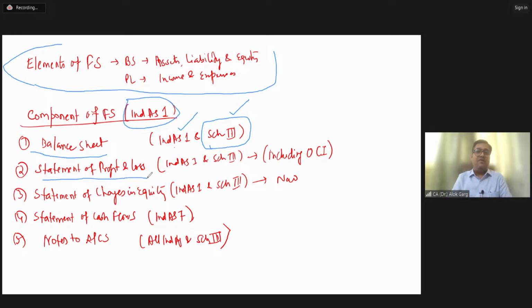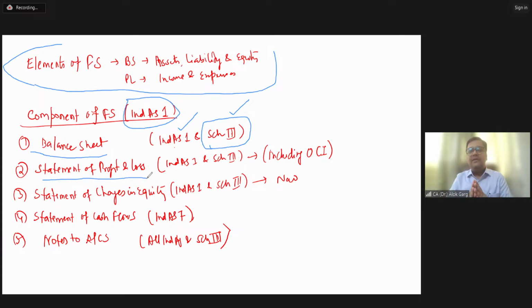Friends, is it a profit and loss account or is it a statement of profit and loss? What is that? I have seen so many financial statements where the header of the P&L has the caption statement of profit and loss, but in the notes to accounts, at so many places, people write profit and loss account. In the accounting policy, they write profit and loss account. First of all, you should be very clear that there is nothing called a profit and loss account, right?